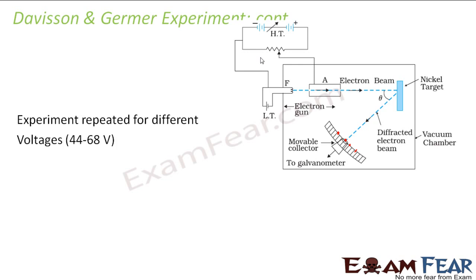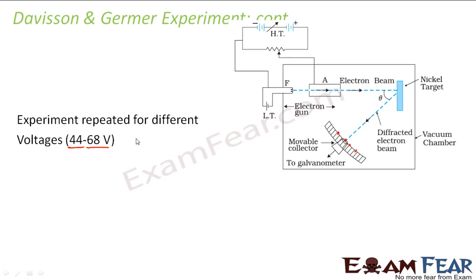So this entire experiment was repeated for voltages 44 volts to 68 volts. That means first it was set at 44 volts. So if the electrons are accelerated by 44 volts, then also it got scattered at different angles, and it was noted what the angle of scattering was and what the intensity was at what point. So the intensity at all the points and all the angles of scattering were noted. Again, the entire thing was repeated for 45 volts, then 46 volts, similarly till 68 volts. So this experiment was repeated so many times.